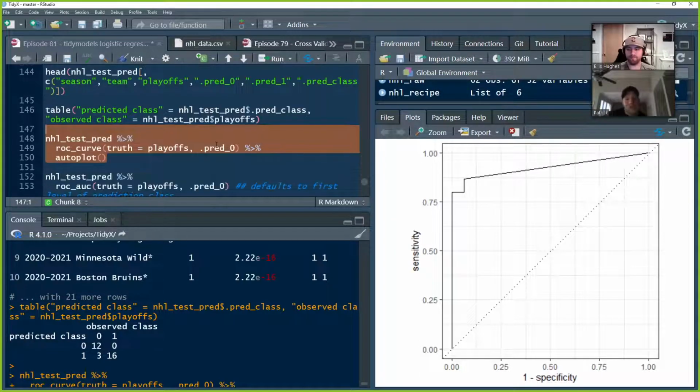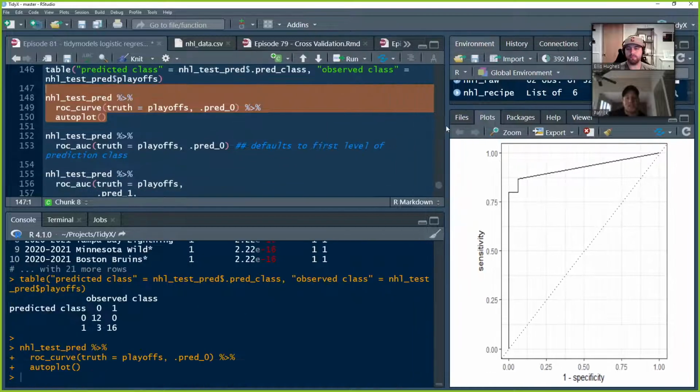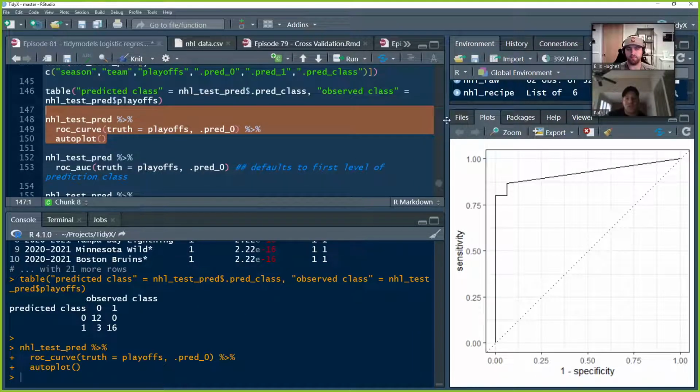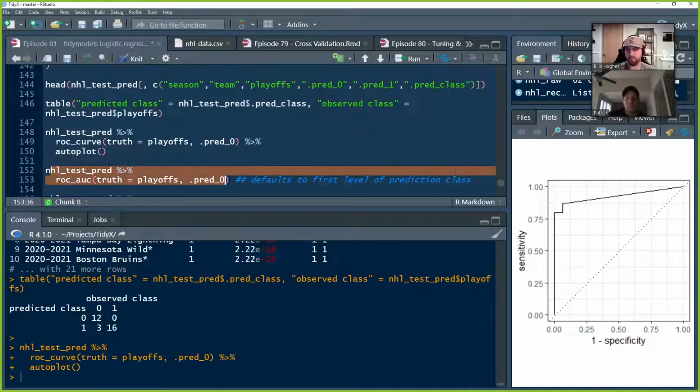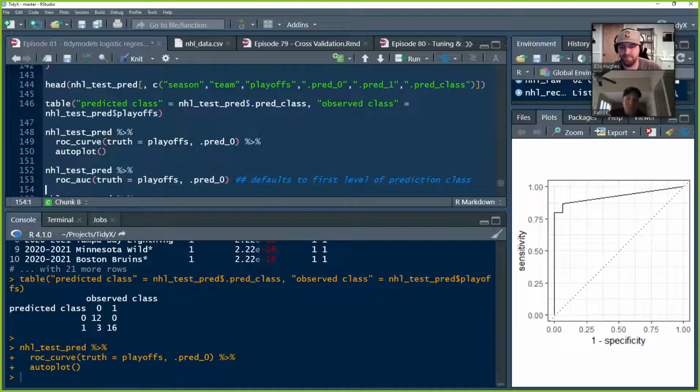And then the other thing we can do is take that same final NHL test pred data set and pull out the area underneath the receiver operating curve, the AUC. This was one that we spent a bit of time on, and this is why reading the details of the function is super useful. So when we originally ran this, what did we do?